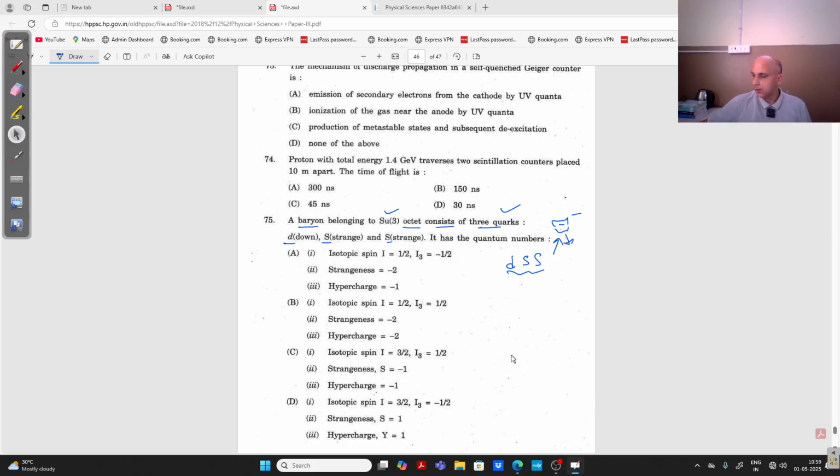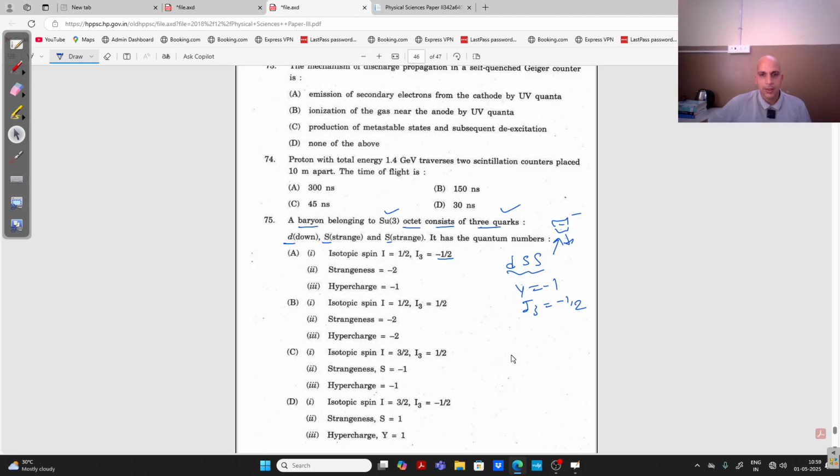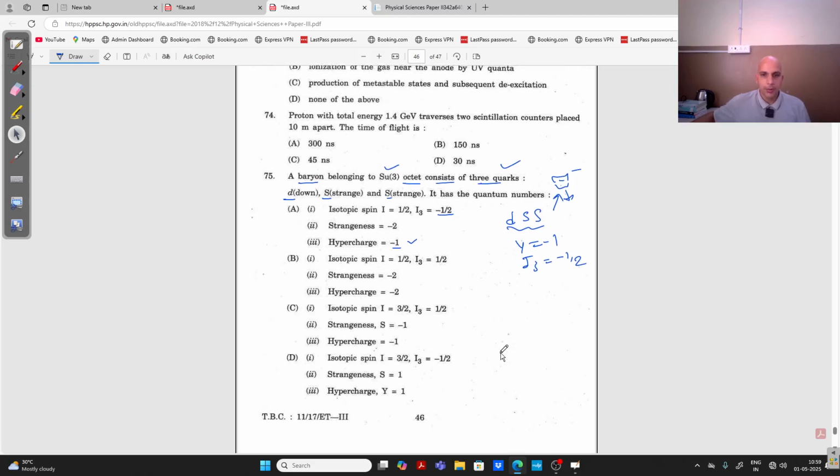Isotopic spin -1 by 2 is also given in this, and hypercharge -1 is also given here, right? But let's consider other options. Isotopic spin 1 by 2 deleted, 1 by 2 deleted, 1 accepted, but hypercharge is +1. So all these options are rejected, this one and this one. So the correct answer is this, right?